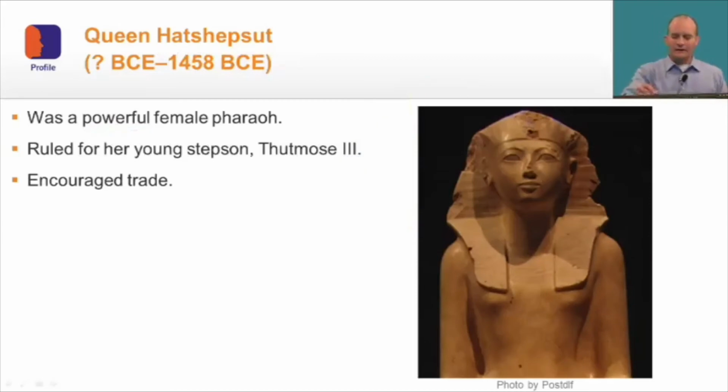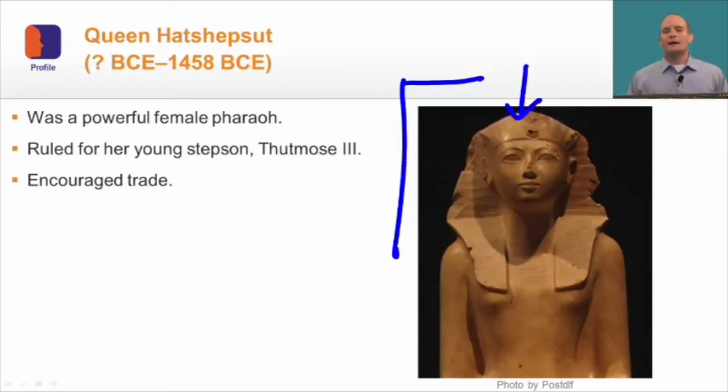If you take a look over here, remember how I told you that most of the pharaohs were male? Well, if you look at this, you can see that Queen Hatshepsut, even though she is a female, she wore the traditional head garb of the male pharaohs. That really helped her gain greater respect in Egypt. And with that, remember, we already talked about how she encouraged trade. And during the New Kingdom, there is a period of greater trade and a period of greater prosperity.